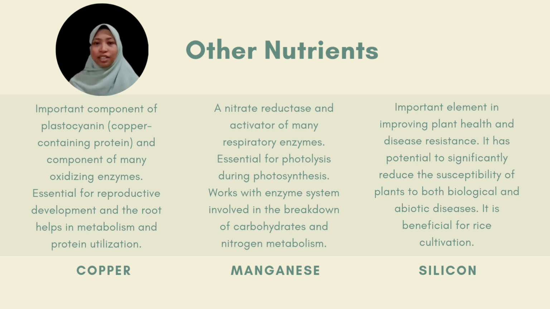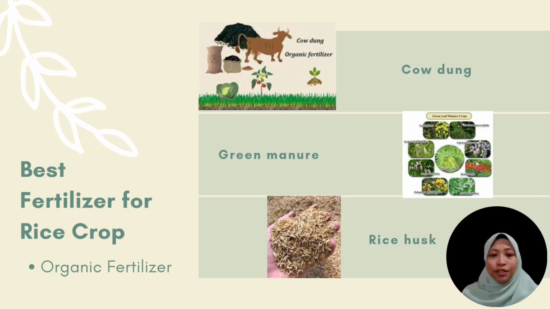for rice cultivation. One of the best fertilizers for rice growth is of course organic fertilizer. Examples of it are animal dung like cow and goat, also green manure and rice husk. These fertilizers contain substances that increase the amount of carbon in soil at different stages, and the global carbon content of soil is 3 times as much as the carbon in the atmosphere. Thus, even a small change in soil management techniques like adding organic materials has the potential to significantly reduce human GHG emissions from rice production.